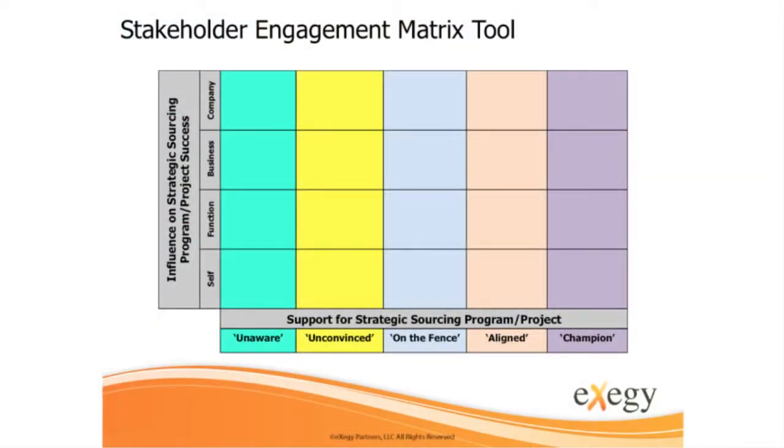We start this process by generating a list of our key stakeholders. When completing this listing, each stakeholder is numbered, starting with the number 1. Assigning numbers helps to maintain a level of confidentiality and facilitates the plotting of stakeholders on the stakeholder engagement matrix. Once we have completed our listing, the next step is to plot each stakeholder on the stakeholder engagement matrix based on their level of support and their level of influence.